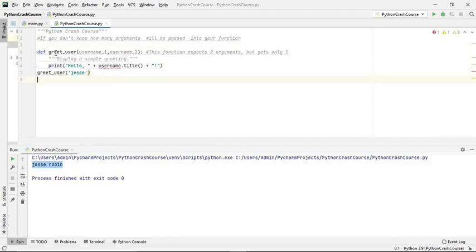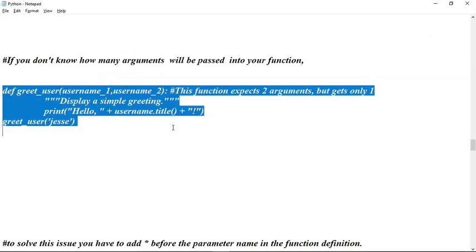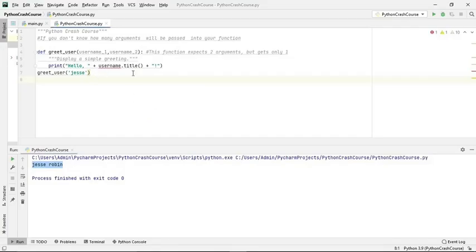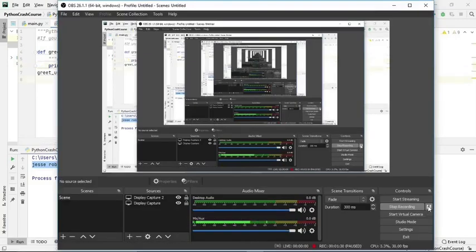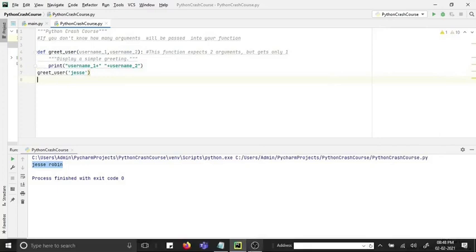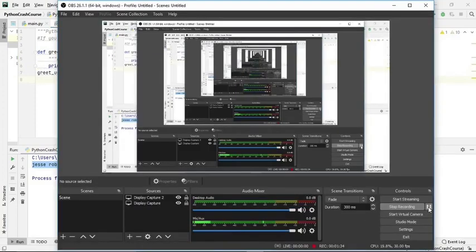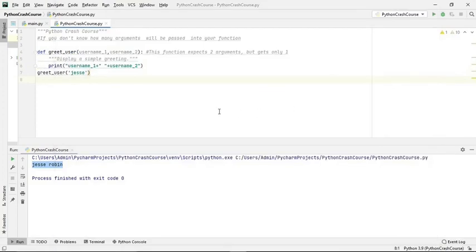This function greet user is actually expecting two arguments, but here I am passing one argument.